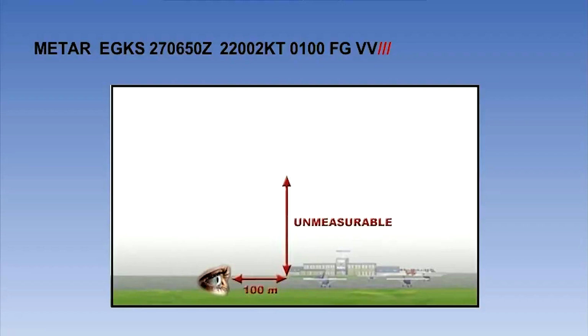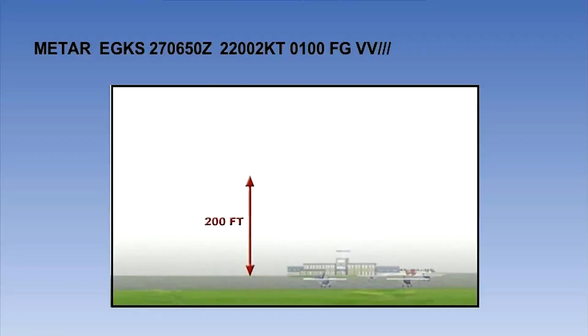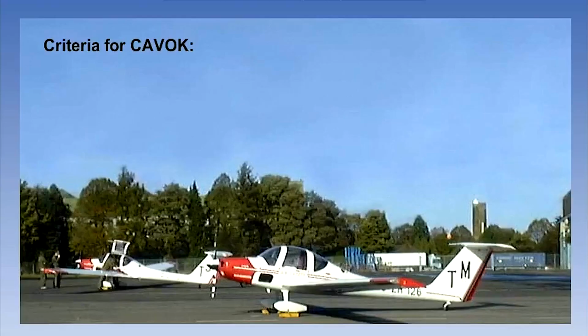Here, we see a light southwesterly wind with visibility at 100 meters due to fog, and a vertical visibility that the observer was unable to measure. Because of that, no numerical value was provided. Occasionally, you will see a figure attached to this group. For example, you might see VV002. This tells us that the vertical visibility is measured at 200 feet.